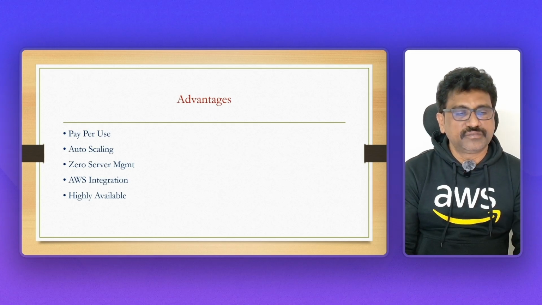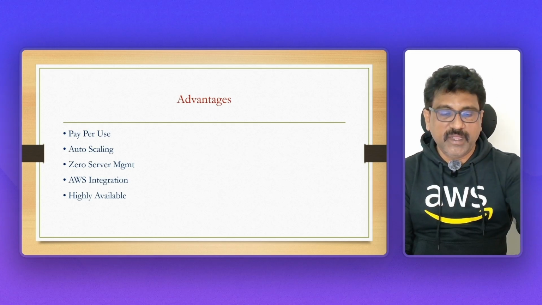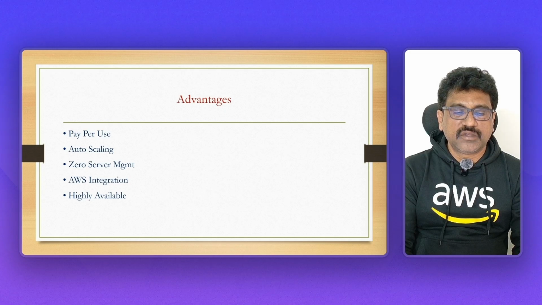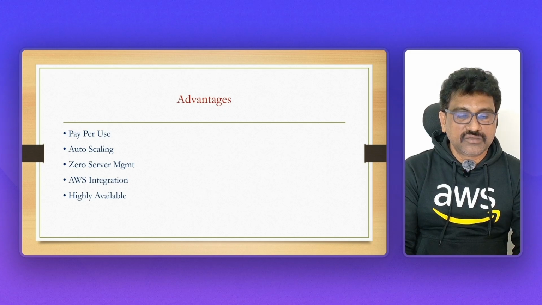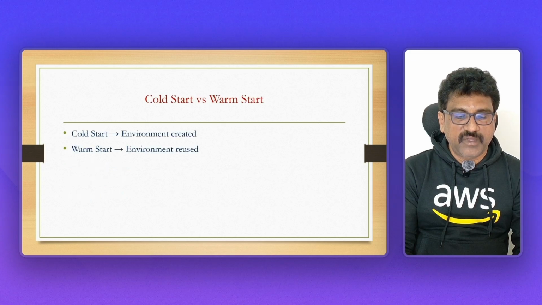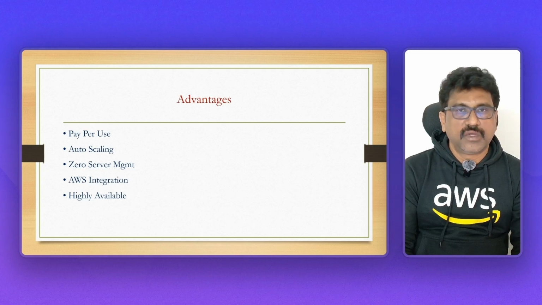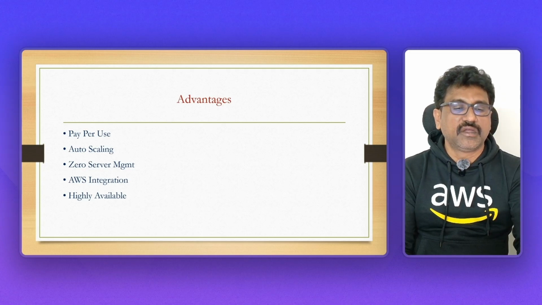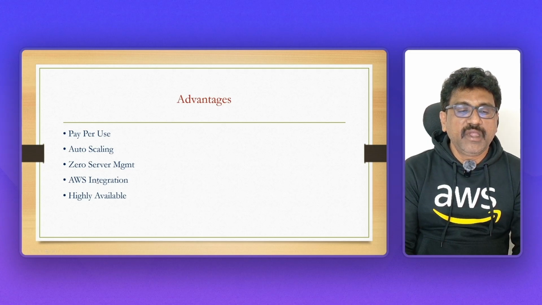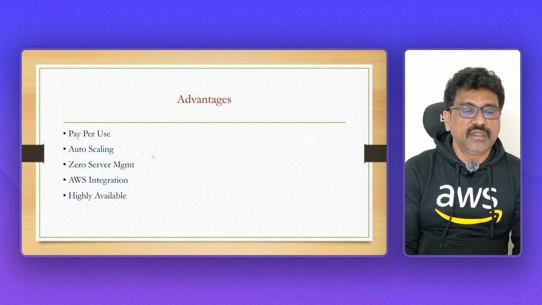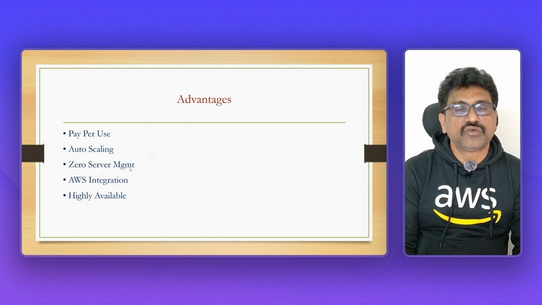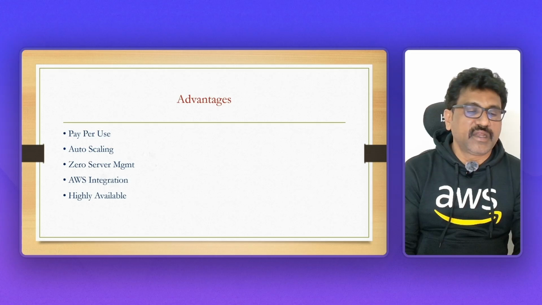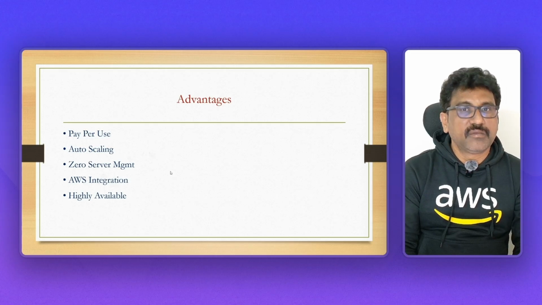Advantages. Pay for use, same as EC2. For example, if you use an EC2 instance for 5 hours, you have to pay for it. Cold start and warm start, I'm not going to cover in this video. Same thing, pay per use: as per the usage, you pay. Auto scaling can be implemented easily, and zero server management. That means you don't need to create a server or pay for any server.